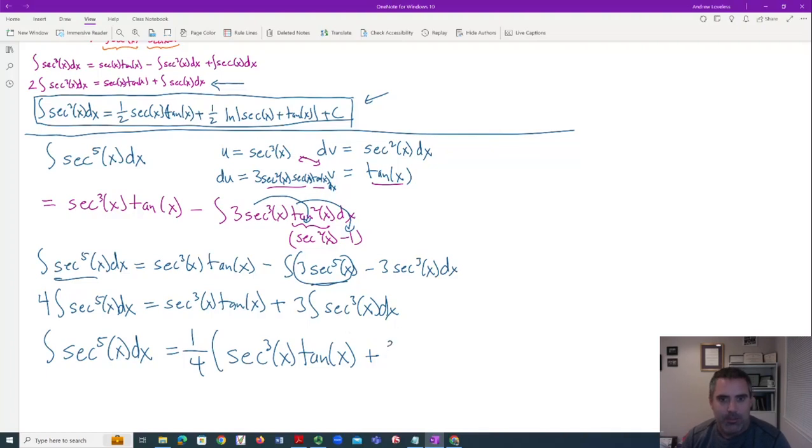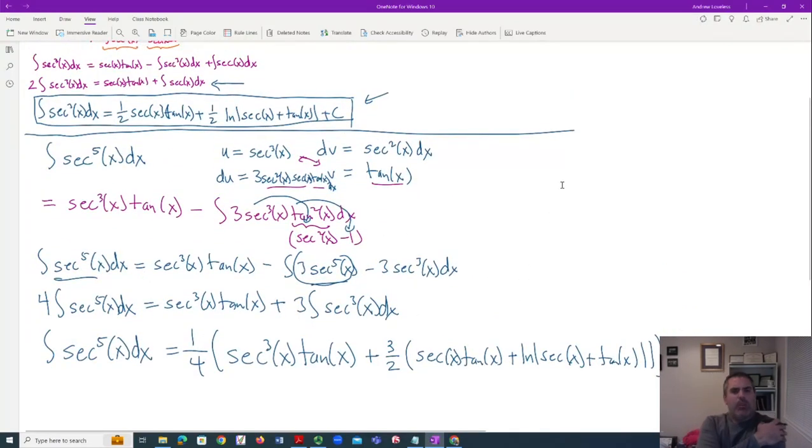So there's going to be a 3/2. Maybe I'll write it this way. Secant of x tangent of x plus log, whatever that was, the Guggenheimian function. All right, plus c. I didn't say it right. That's it.